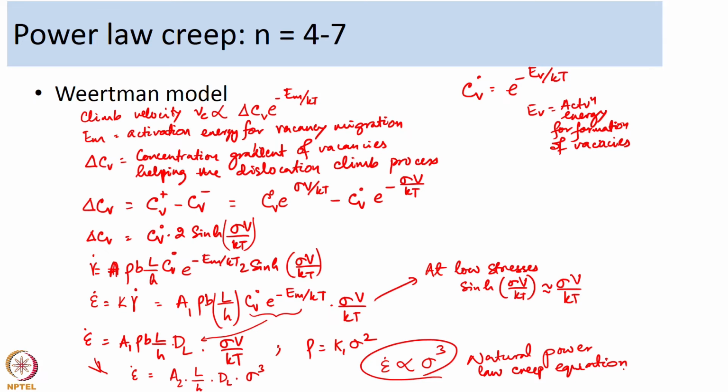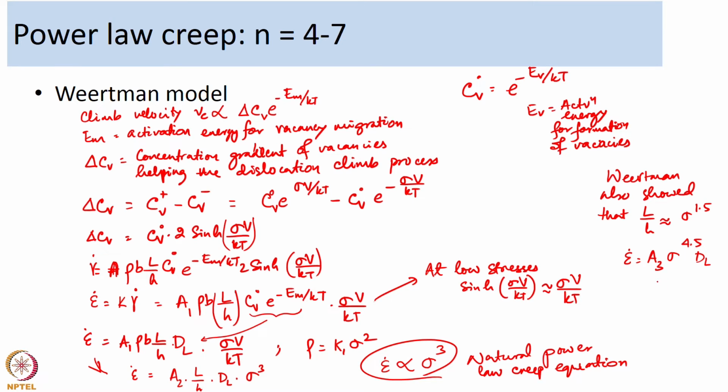So, this is what he derived from his relation. Epsilon dot is equal to A2 (L/H) dl into sigma cubed. Now, Weertman also further showed that L/H can be approximately given as sigma to the power 1.5, and that makes epsilon dot equal to some constant A3 sigma to the power 4.5 into dl. So, sigma to the power 4.5.